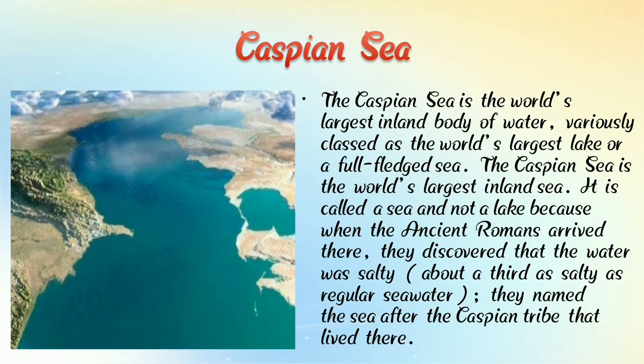It is called a sea and not a lake because when the ancient Romans arrived there, they discovered that the water was about a third as salty as regular seawater, so they named it after the Caspian tribe that lived there. But the Caspian Sea is the largest lake in the world.